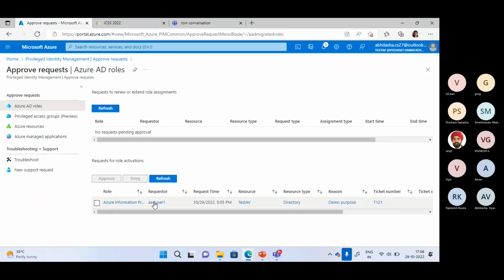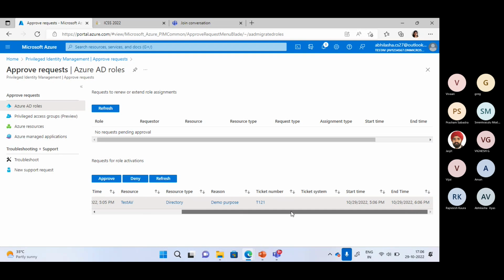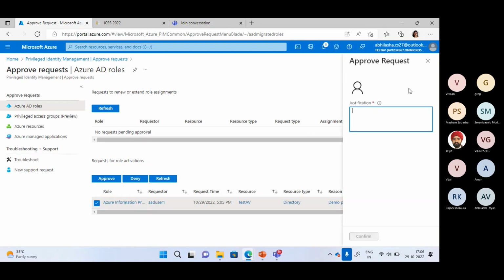Now you can see that it is a role activation request which is coming from this AAD user 1. I can see the entire information which is coming. The resource type, reason, the ticket number, everything I can see, and then I can select it and I can have an approval of this particular role. While approving also, we have asked the justification for this approval.